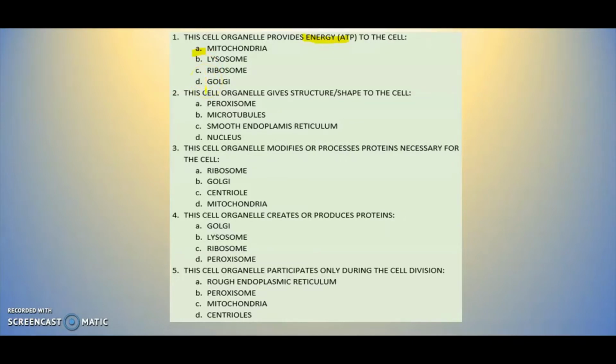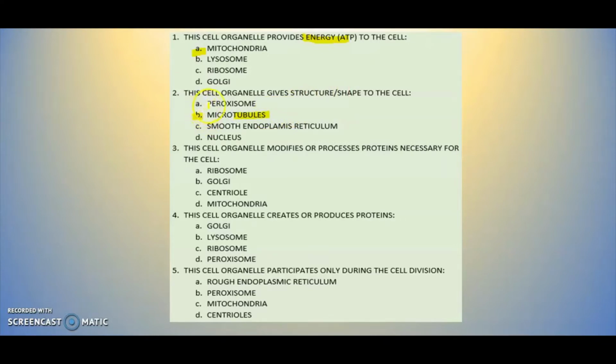So the next one in here says number 2, the cell organelle. This cell organelle gives a structure and shape to the cell. Oh, shape and structure. Then that has to be the bones. And the bones, we said, they are going to be the tubes right here. So right there, therefore, the answer is going to be B.